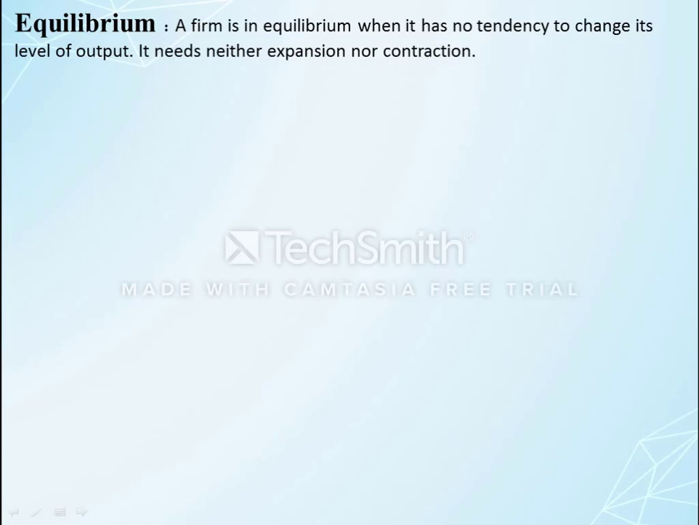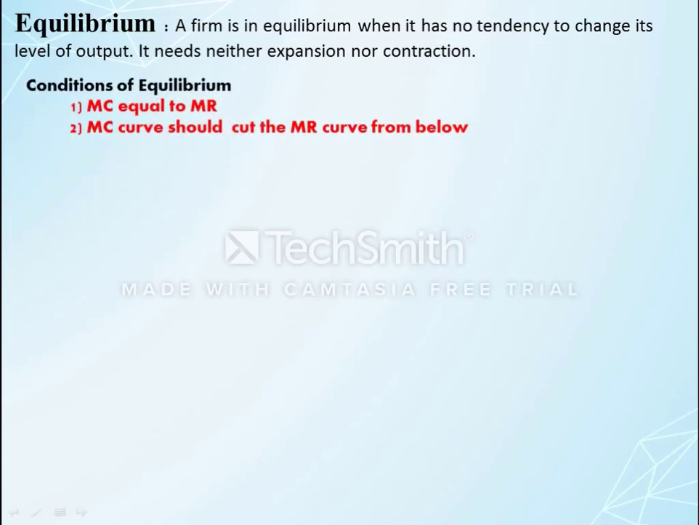Equilibrium position of the business firm is where the firm gets maximum profit. So there are two important conditions of equilibrium. Number one, the firm's marginal cost should equal marginal revenue. It means the firm का जितना marginal cost है उतना तो firm को marginal revenue मिलना चाहिए.